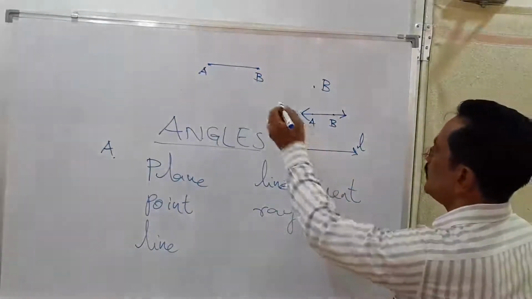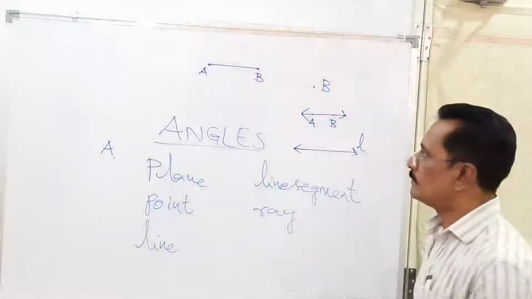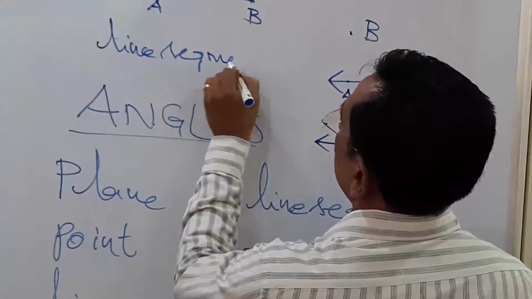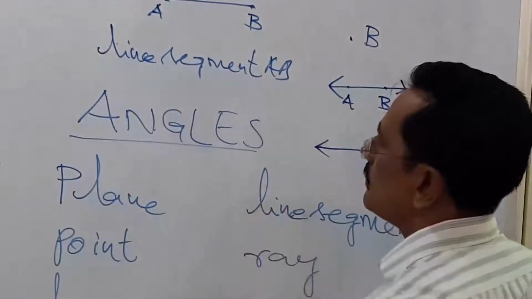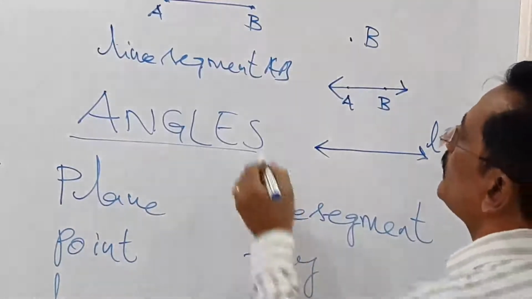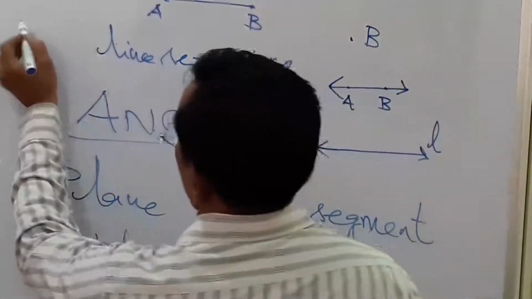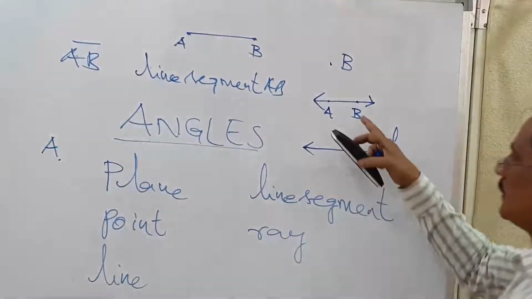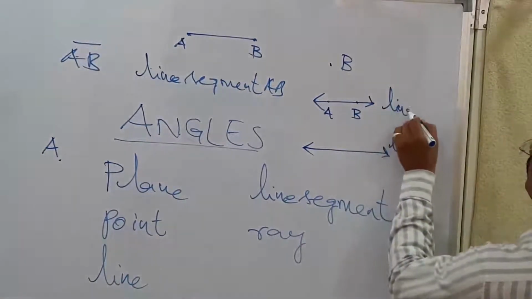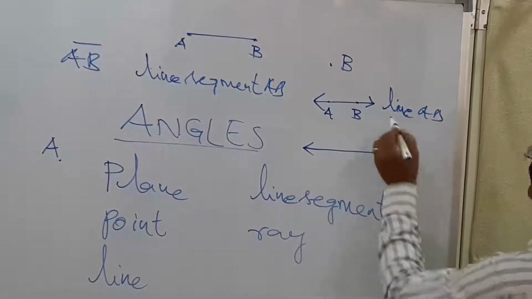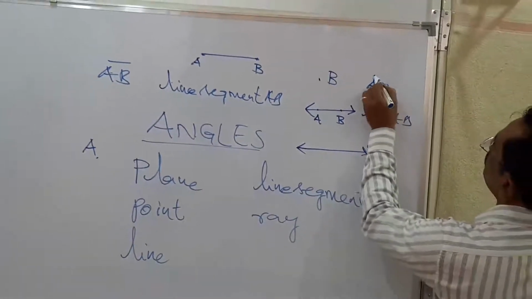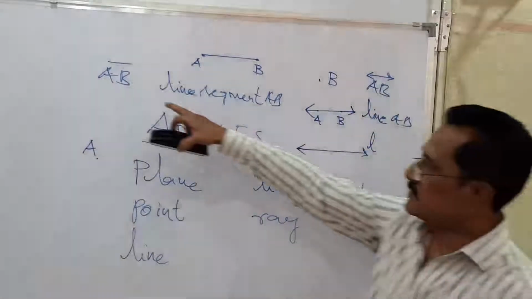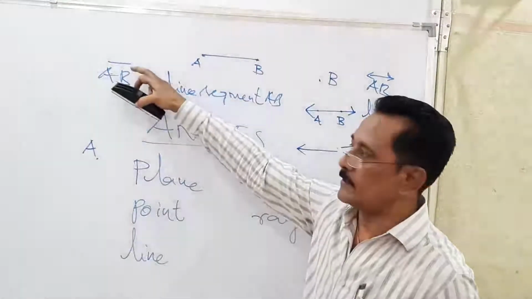Okay. So these line segments and lines can symbolically be written. Instead of writing line segment AB, you can symbolically write it like this, line segment AB. Similarly, instead of writing line AB, I can write it like this. This is the symbolical representation of line AB and this is the symbolical representation of line segment AB.